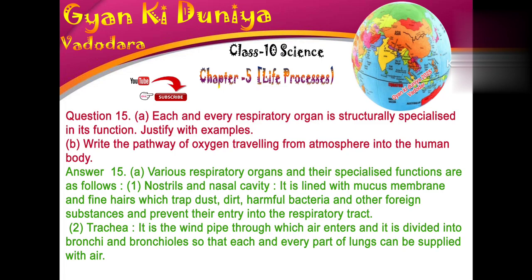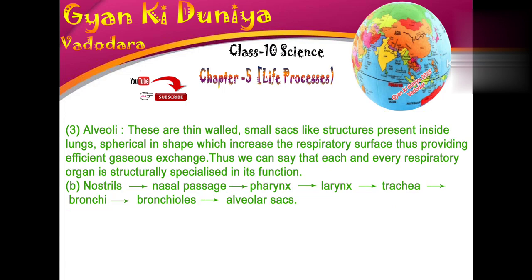2. Trachea. It is the windpipe through which air enters, and it is divided into bronchi and bronchioles so that each and every part of the lungs can be supplied with air. 3. Alveoli. These are thin-walled, small sac-like structures present inside lungs, spherical in shape, which increase the respiratory surface, thus providing efficient gaseous exchange.